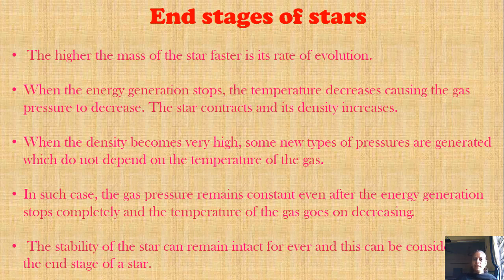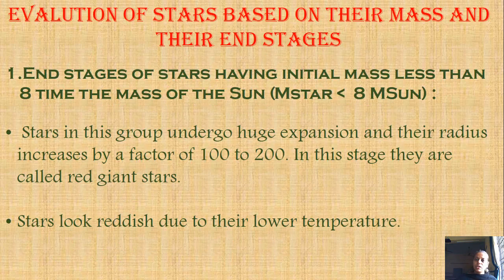Now, the end stage of the star depends on how much mass the star has. The mass is divided into three categories. One is where the mass of a star is less than 8 times the mass of the sun. If that is the mass, what happens to that star? What is its end stage? What changes does it undergo? That is what we are going to understand in three categories.